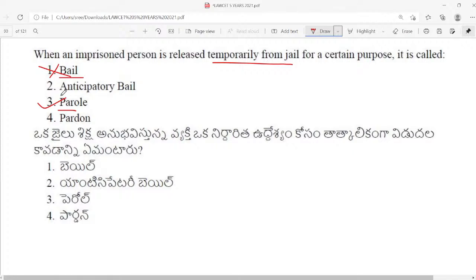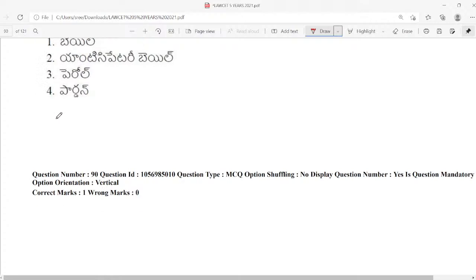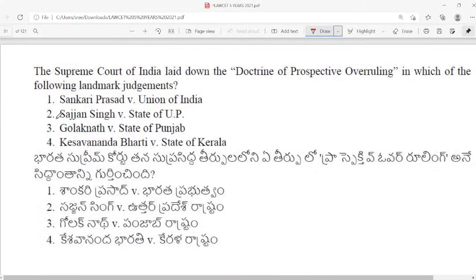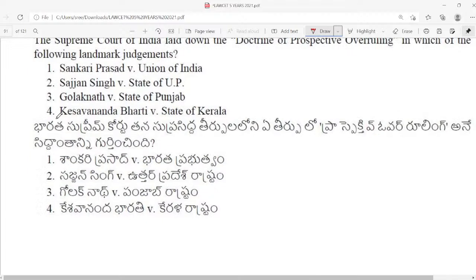Anticipatory bail is something which is given before you are arrested. You are anticipating your arrest, and you are asking for bail from the court. Pardon is an executive power which is vested with the president. We are going to discuss pardon and various other clemency powers of the president and governor in our upcoming classes. Very important and last question of the day is appearing on your screen now.